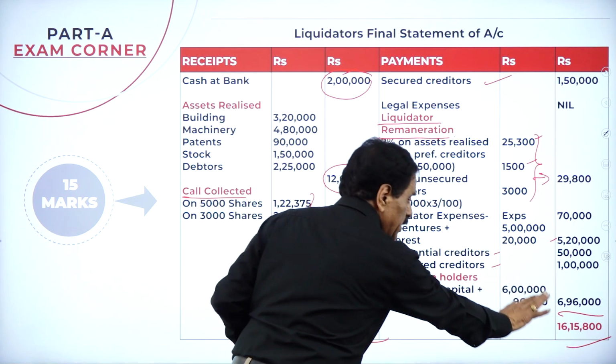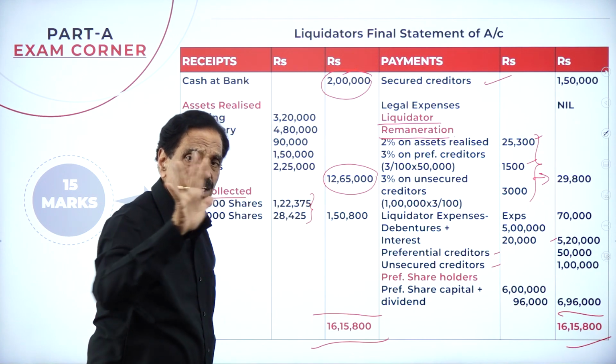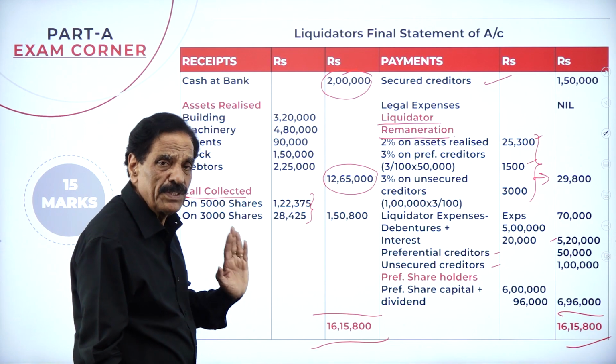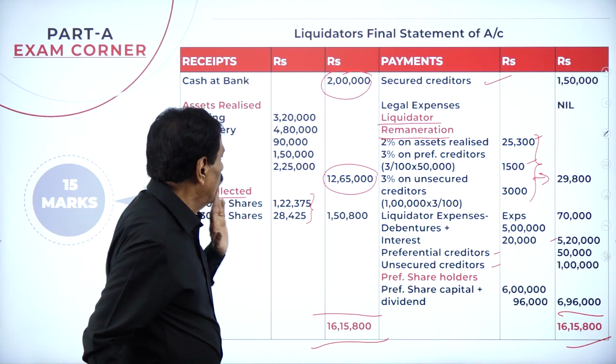If there's any shortage that has come, that should be collected from equity shareholders according to their shares. Hope you have understood. I think I have explained it in detail.